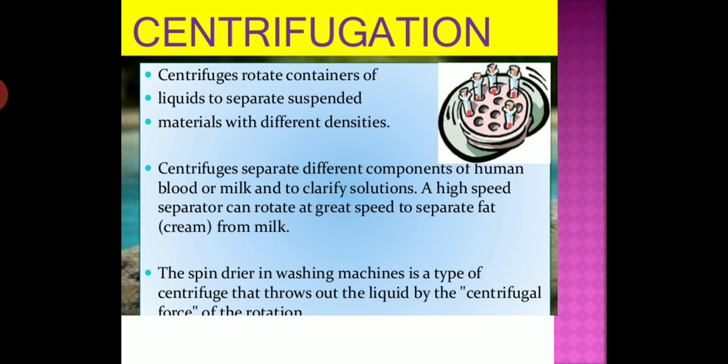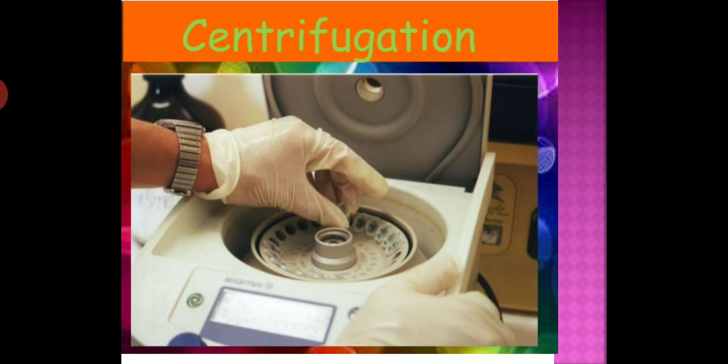And what are the other applications? Used in diagnostic laboratories for blood and urine tests, used in dairies and homes to separate butter from milk, cream, milk also. So there are many applications of centrifugation. This is a very simple process. It is also used in the washing machine to squeeze. You can see. Understand? I hope you understand. And you can see the centrifugation.